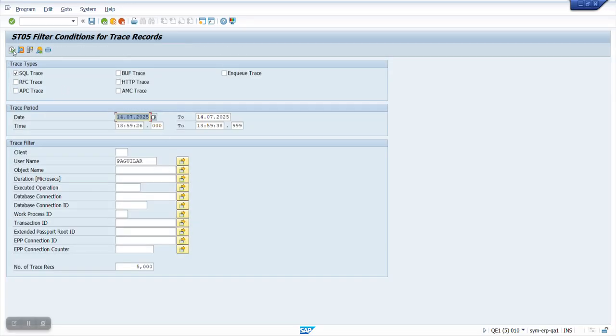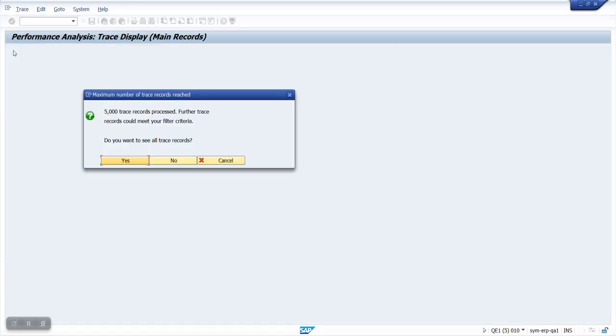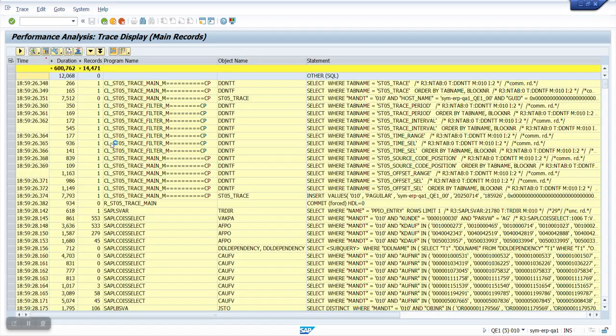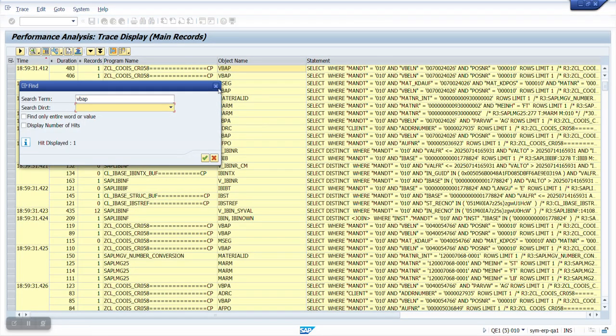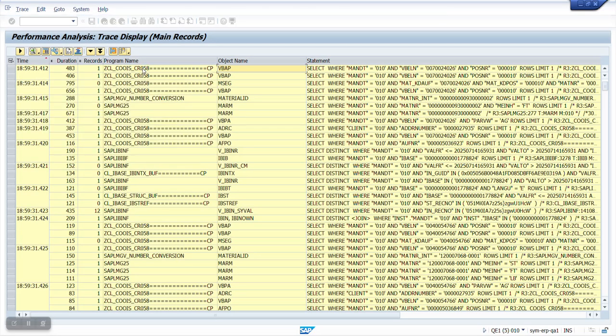I was looking for how the program utilizes the VBAP table. And if we check the trace in SD05, I found this ZCL_QUIZ_CR058.